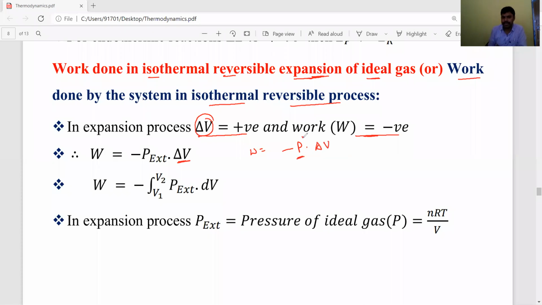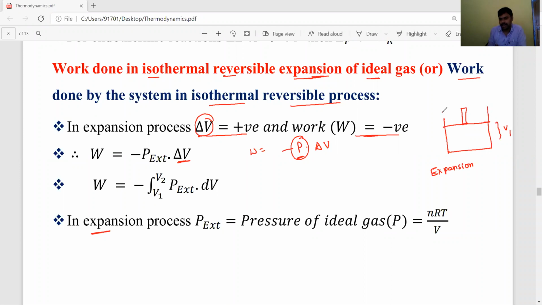Here the P is called the external pressure. In the expansion process, for example, it is a closed system with a piston. This is the initial volume, V1.